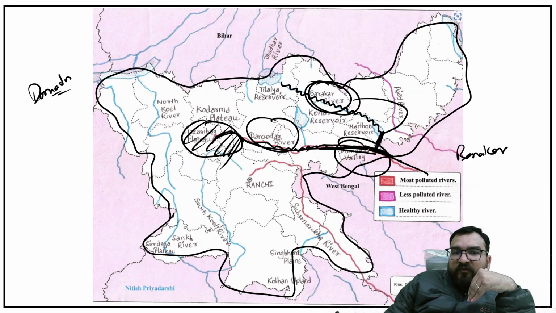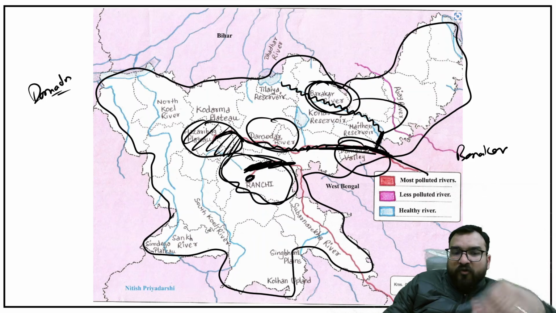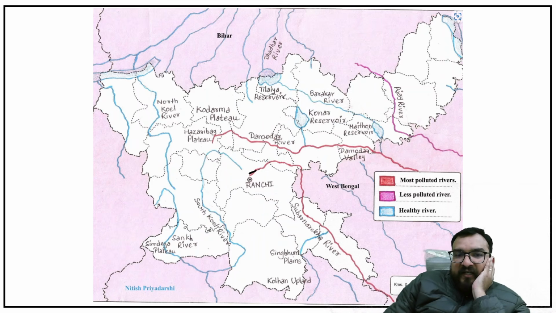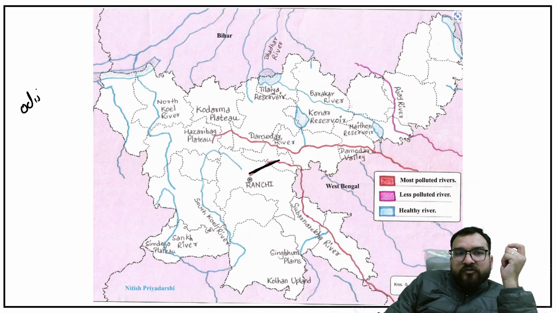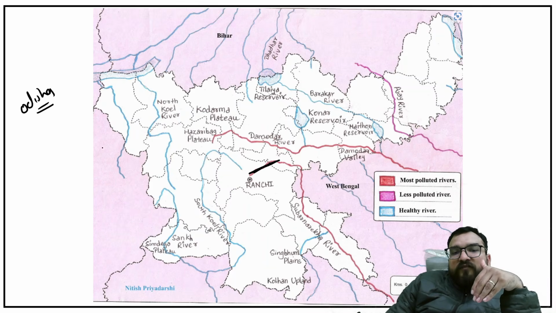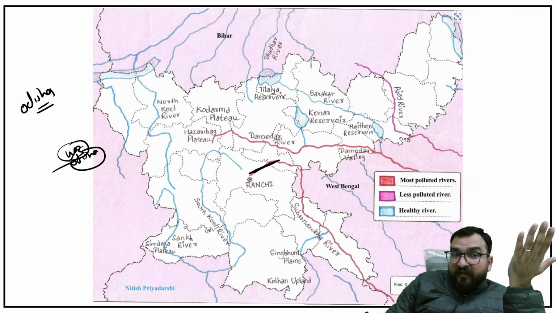Now below it, you will be seeing the capital city of Jharkhand, that is Ranchi, and from nearby here one more important river will be emerging, and that is your Subarnarekha, guys. Now my question to you, will Subarnarekha involve Odisha also? And what is the mouth of this Subarnarekha river, in the West Bengal state or Odisha state? Pause the video and think, and you will get confused, right?